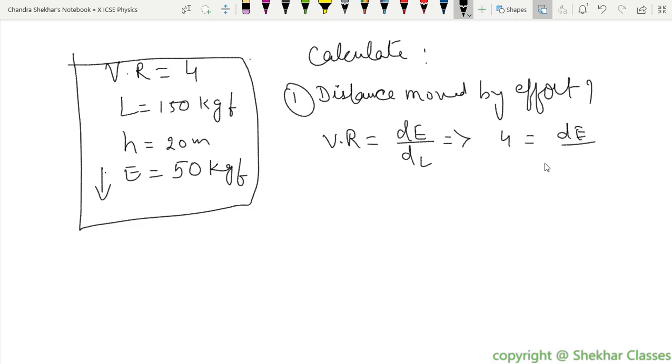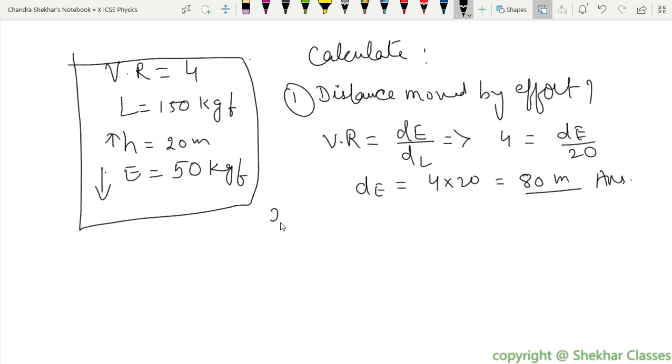It is going up by 20 meters. So the displacement of the effort is equal to 4 into 20, which is equal to 80 meters. Answer, right?